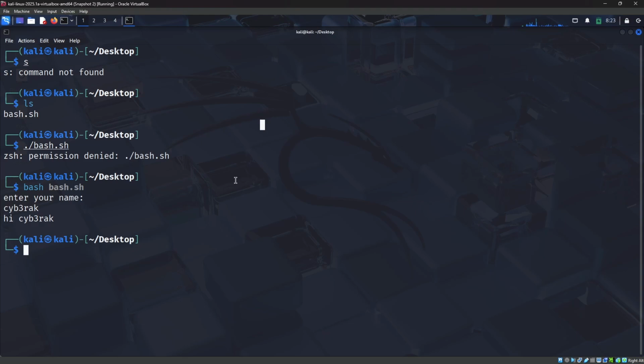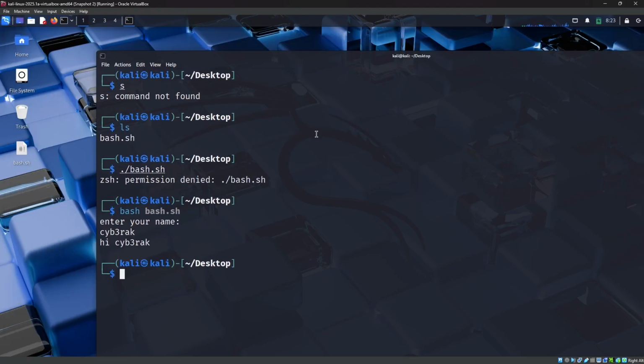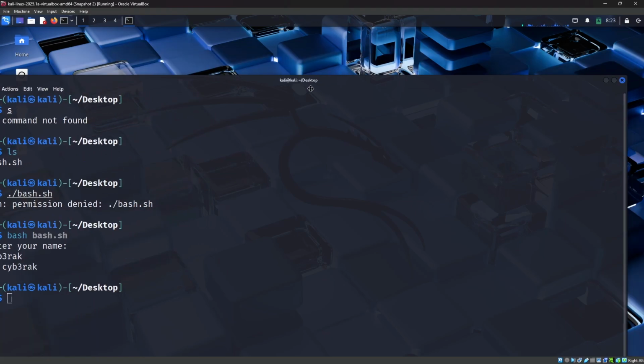It shows hi Cyberak. This is how a script looks. This is just a basic introduction to scripting that you need to know. I'm not going to go deep and bore you with teaching scripting concepts. Instead, I'm teaching ethical hacking concepts. So you are at the right place to learn bash.